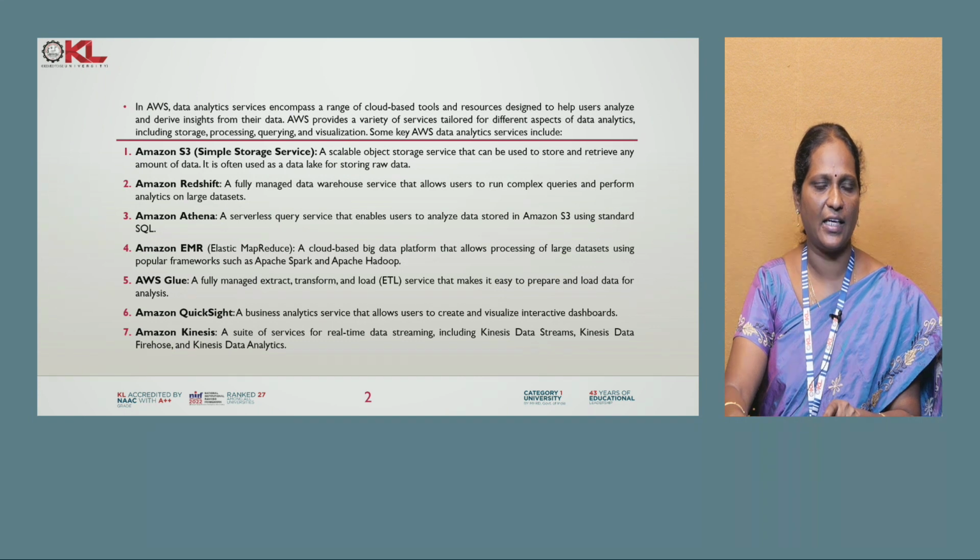So what is Athena? Let us see the definition of Athena here. It is a serverless query service that enables users to analyze the data stored in S3 using a standard SQL format. And Elastic MapReduce is a big data processing tool which processes large data sets using popular frameworks such as Apache Spark and Apache Hadoop.